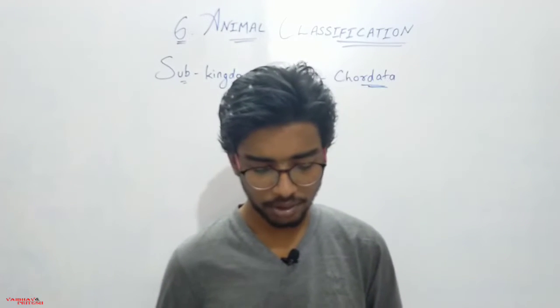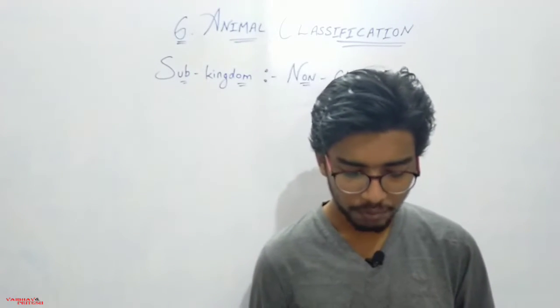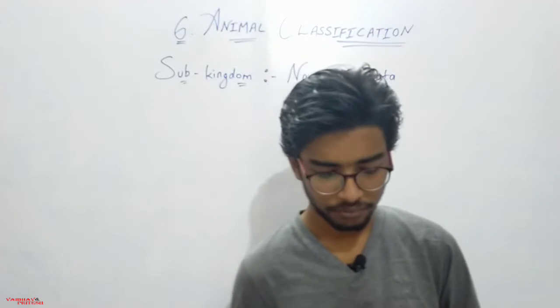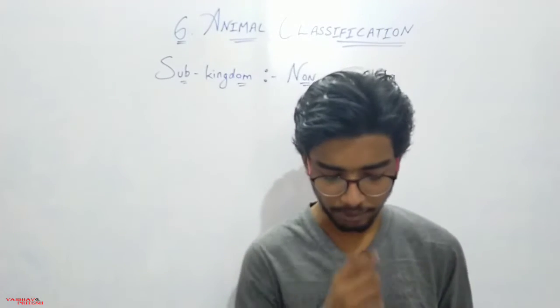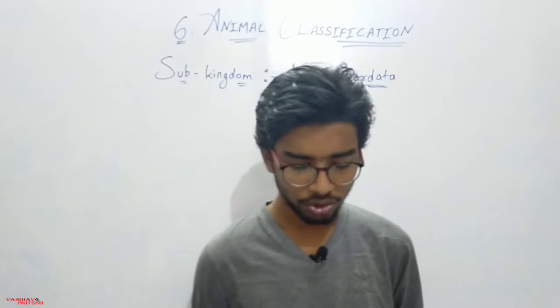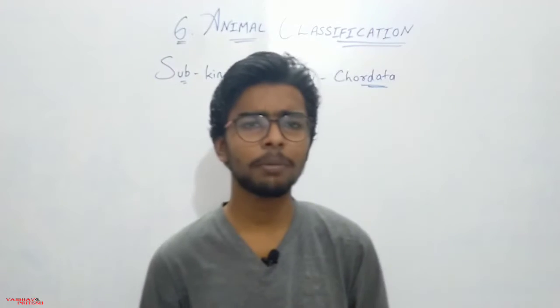Body of these animals is triploblastic, means they have 3 germ layers, and pseudocoelomate, which means they have a false cavity. Eucoelomate, true cavity, pseudocoelomate, false cavity. Simple. Body of these animals is non-segmented and covered with tough cuticle.